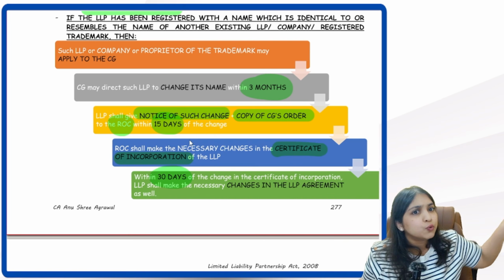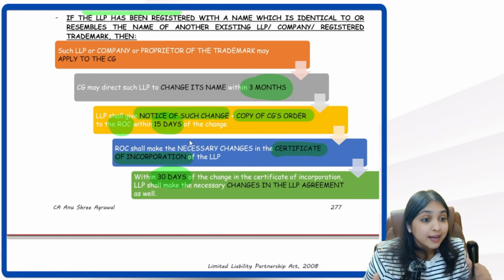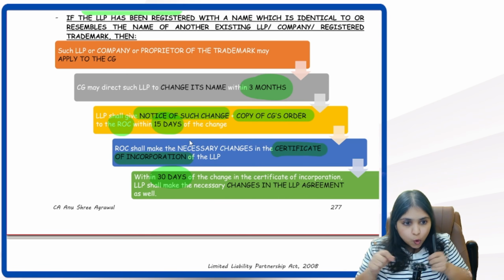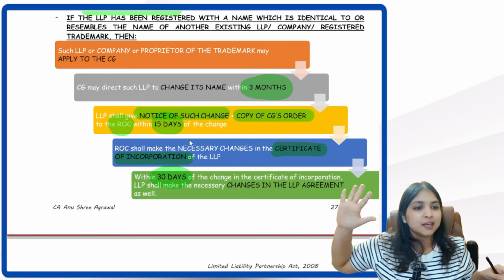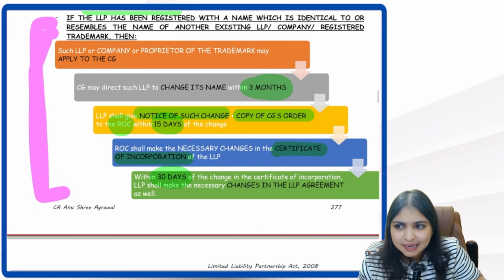What will the ROC do? The ROC will make a change in the certificate of incorporation. Once the ROC changes the certificate of incorporation, what should the LLP do? Open the LLP agreement. In that LLP agreement, make the change in the name within how much time? Within 30 days. Crystal clear. In the memory. One last time. Just this part alone, one last time.